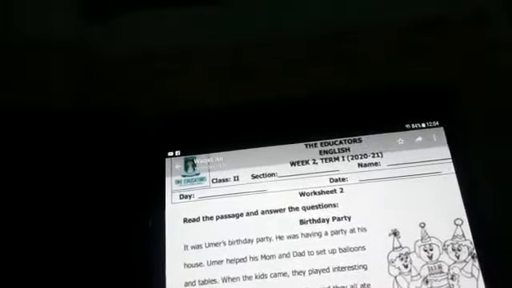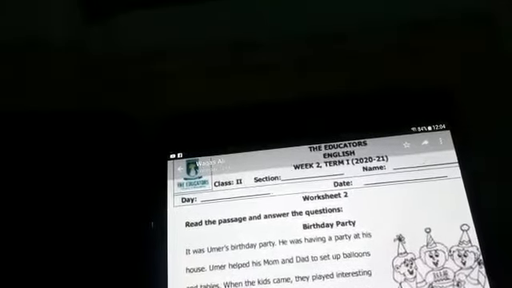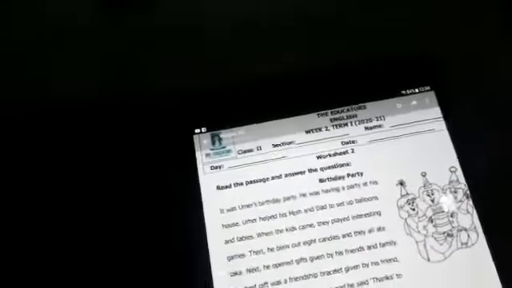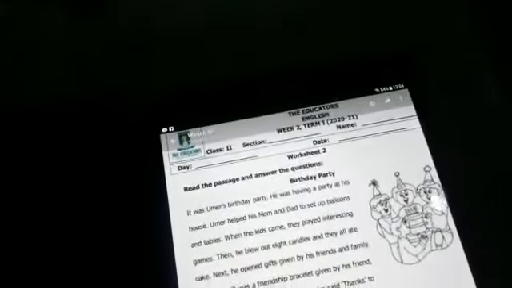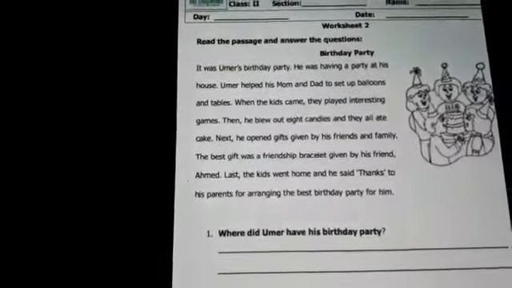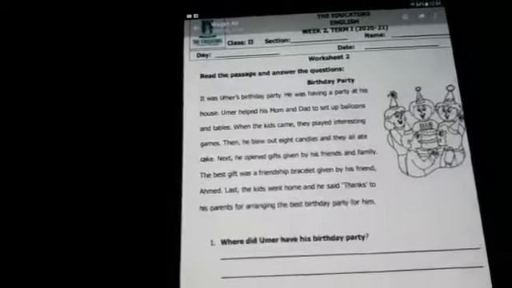Then he blew out 8 candles and they all ate cake. How many candles? He blew out 8 candles and after that they ate cake. The full passage is in past tense. Why? Because it has been done.